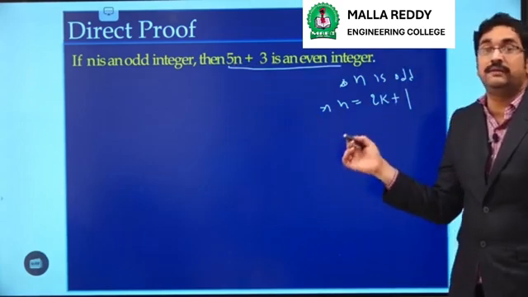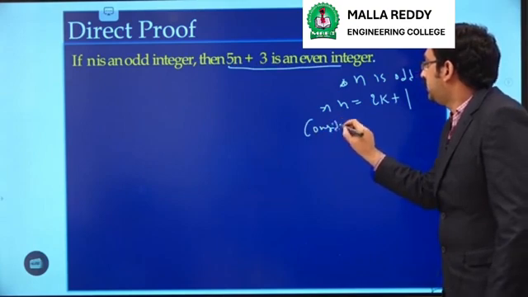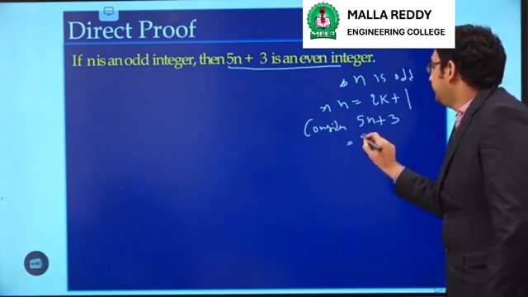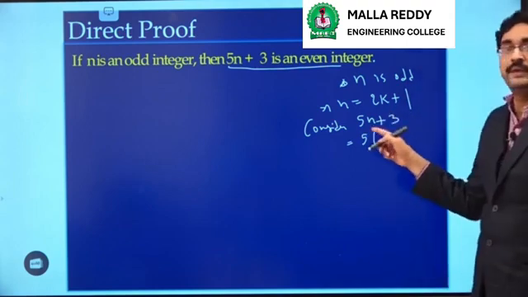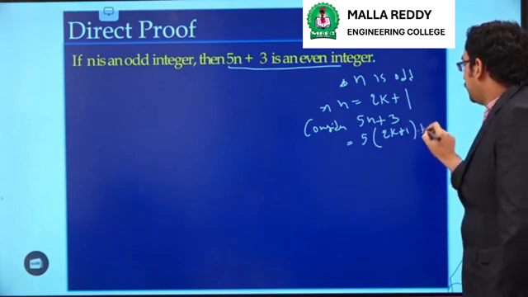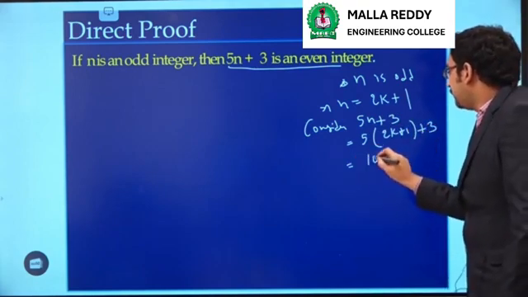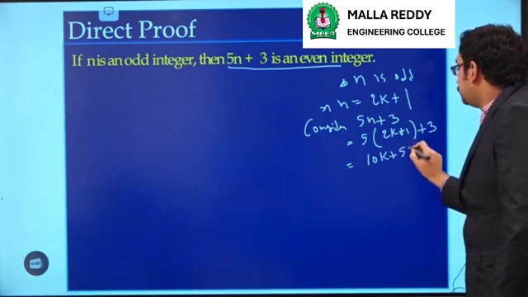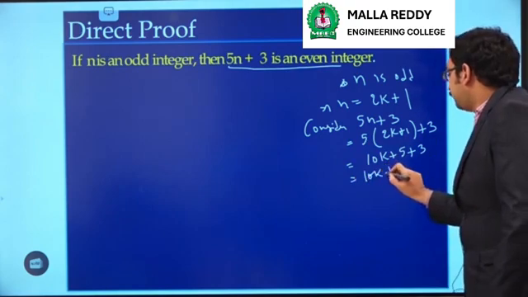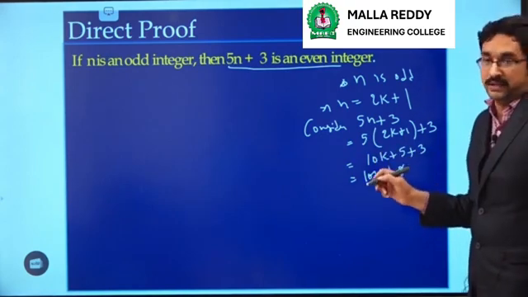So consider 5n plus 3. We will consider 5 into n plus 3. In place of n, substitute 2k plus 1. So 5 times (2k plus 1) plus 3. If you expand it, we will get 10k plus 5 plus 3. So it is nothing but 10k plus 8. From these two terms, we will take 2 as common.